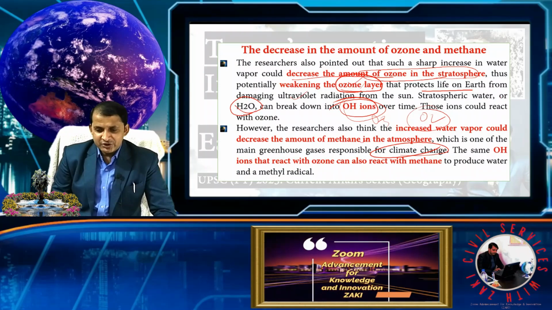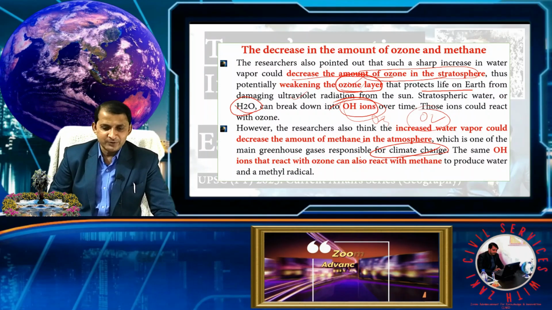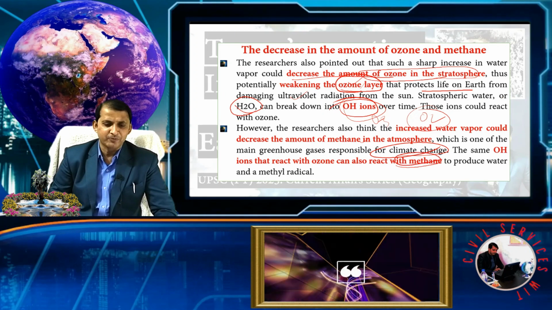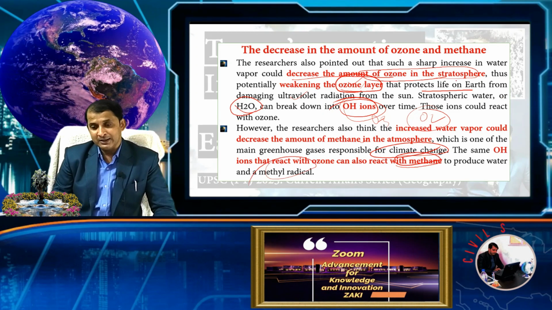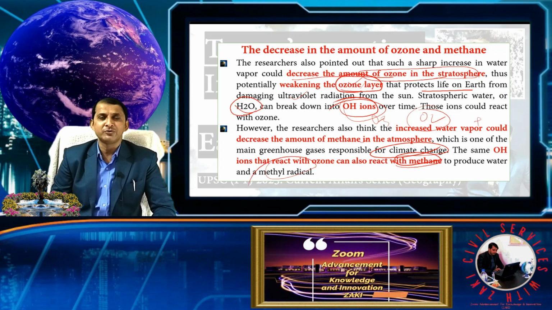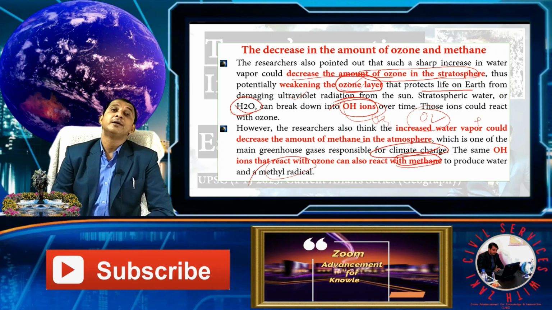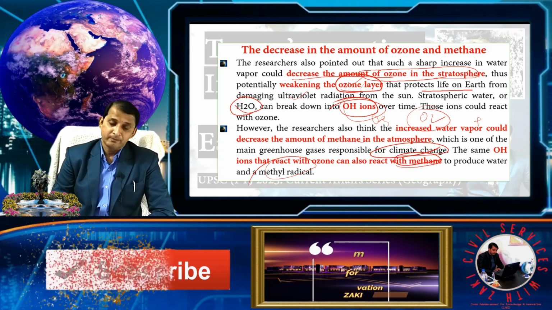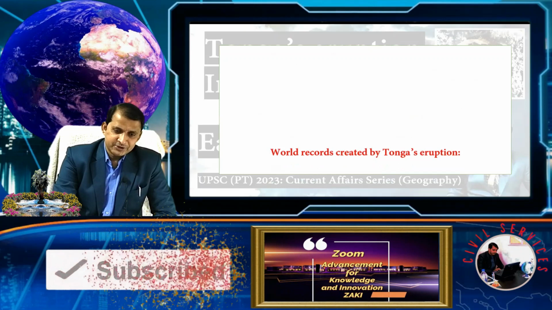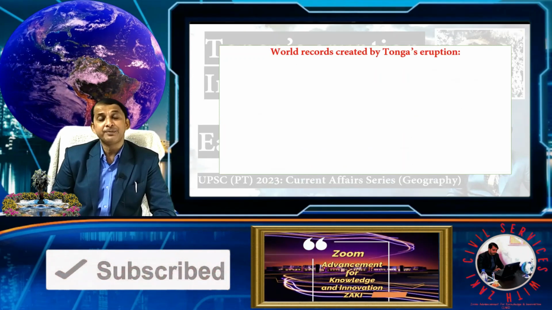The same OH ion that reacts with the ozone also reacts with the methane and produces water and methyl radicals. So that is positive news and that is negative news, but overall this water creates a warming effect on our planet. So see next, world records created by the Tonga eruption.